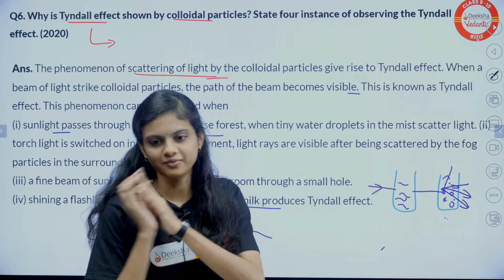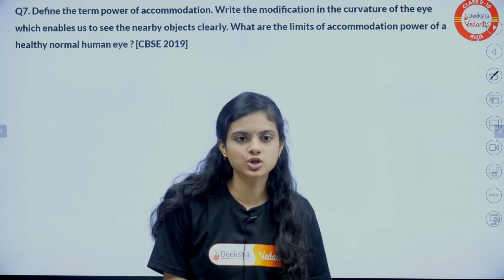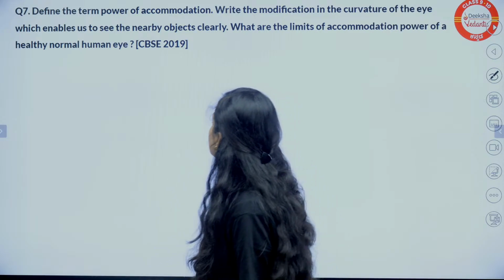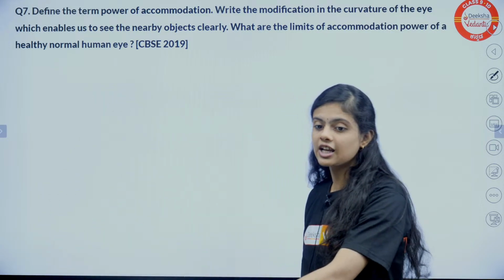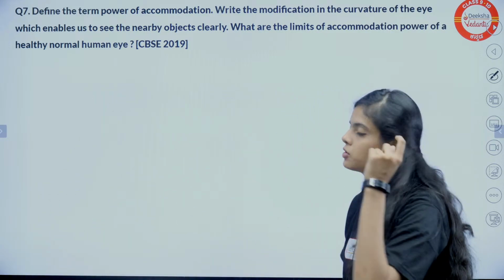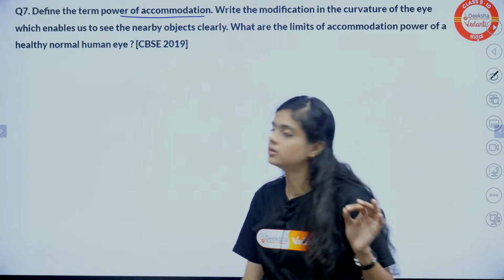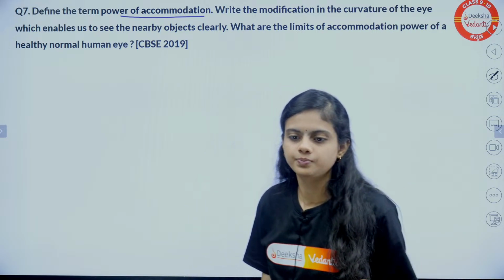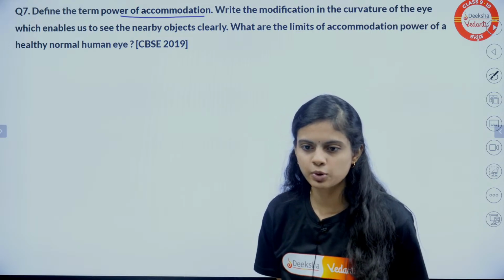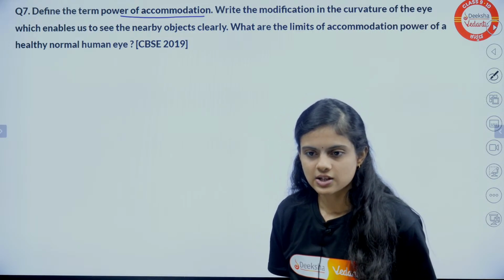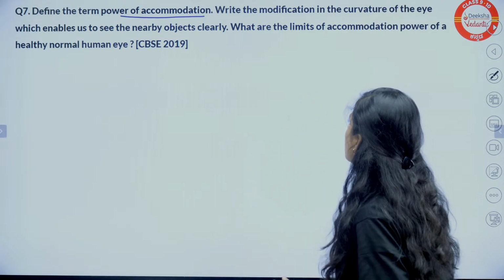Clear. Okay. Then let's move to the next question. Define power of accommodation, from the Human Eye chapter. So we have dealt with the colourful world. Now we have a question from the human eye chapter. Define the term power of accommodation. This question was in the sample paper also, right? Yes, all clear? Well Pushpa, well Irfan. That's good.